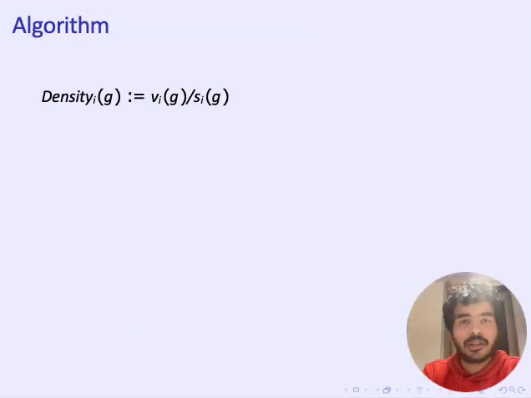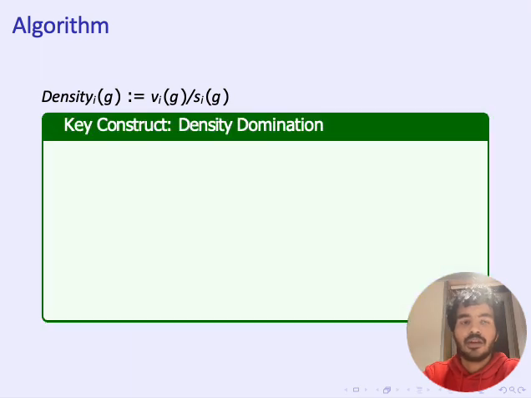Now I'll talk about the algorithm which computes a feasibly envy-free division for the divisible goods case. For that, we define a quantity called the density of a good. This is again an agent-specific function which is defined to be the value of the good over the size of the good as perceived by agent I. A key technical contribution of our work is to come up with a condition called density domination. I'll describe this condition on a very high level.